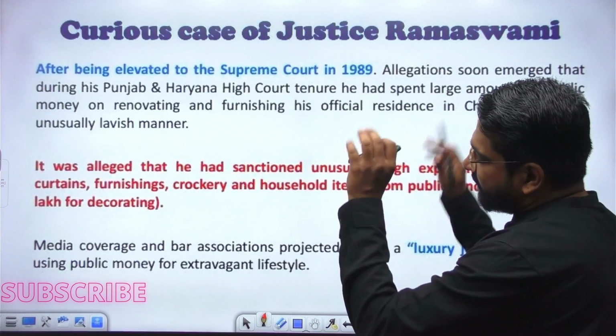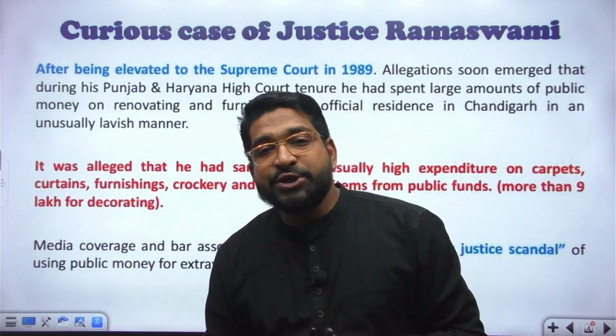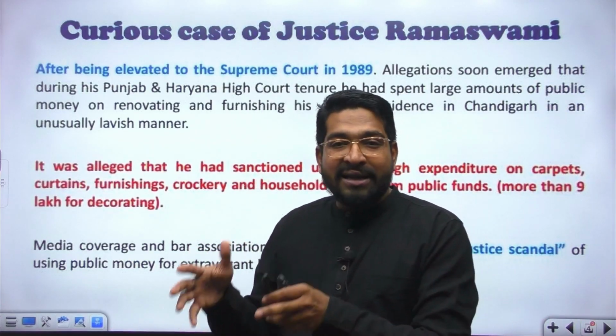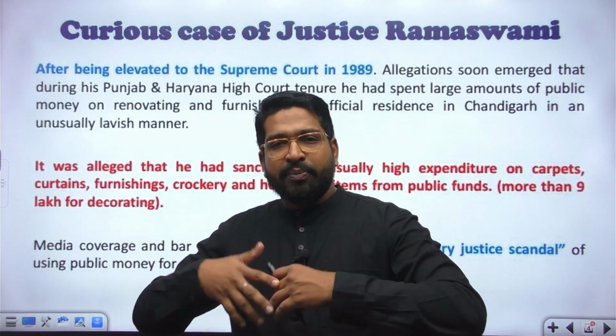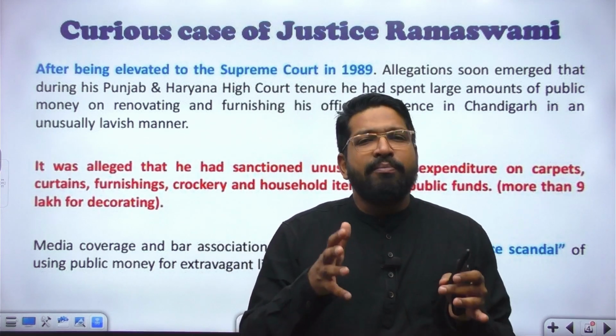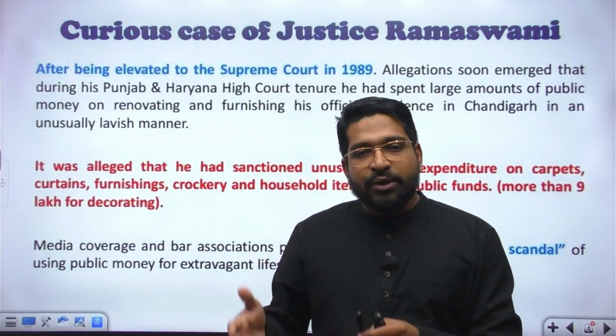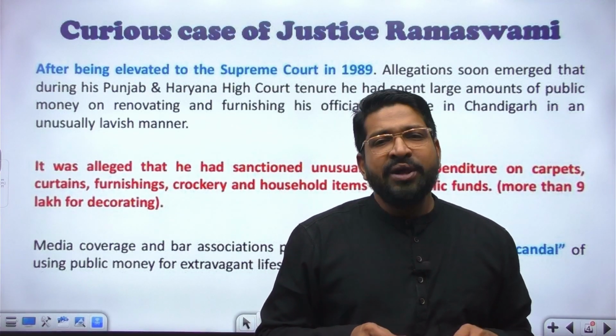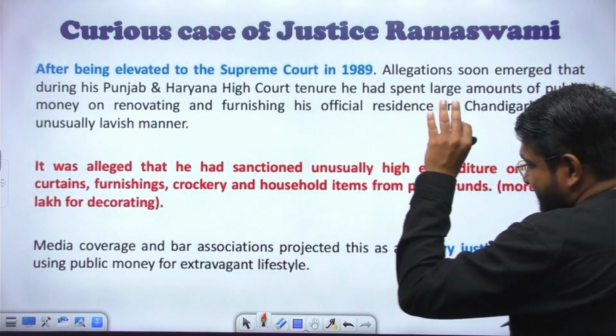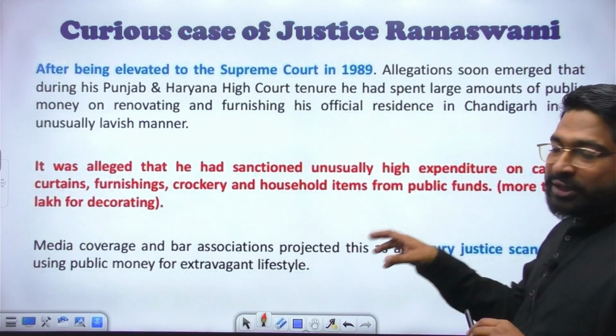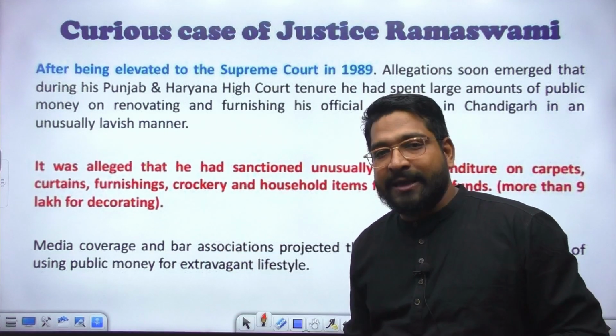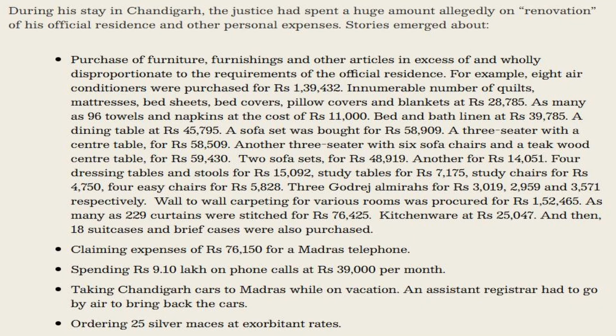When he was elevated to the Supreme Court, allegations soon emerged that his tenure at the Chandigarh court was plagued with problems, mainly extravagant spending at the cost of the public exchequer. There were allegations that he had sanctioned high expenditure on the quarters where he was staying. He had sanctioned, through public funds, extraordinary funding for carpets, curtains, furnishing, crockery, and household items, up to the tune of 9 lakh rupees.